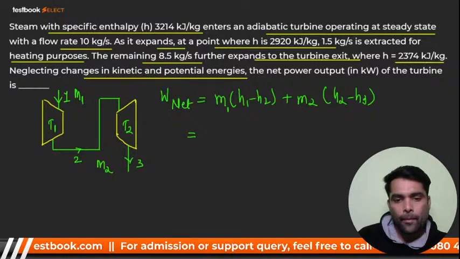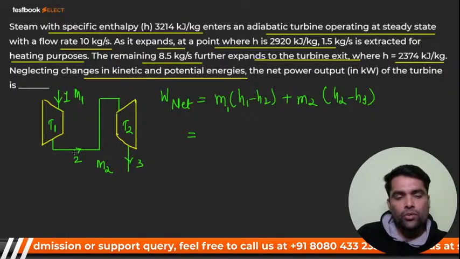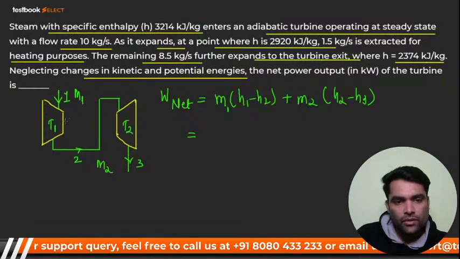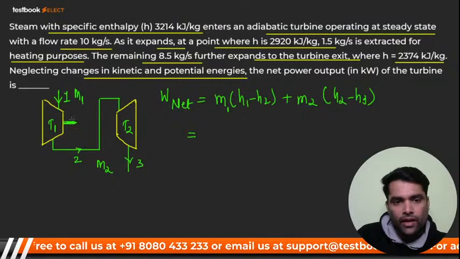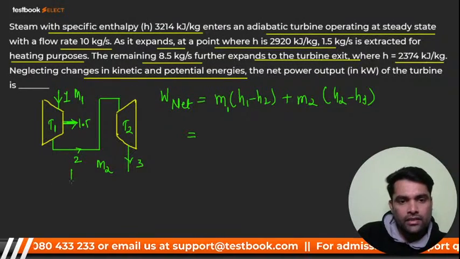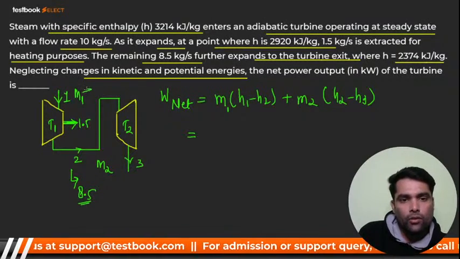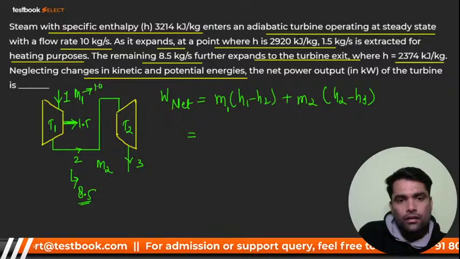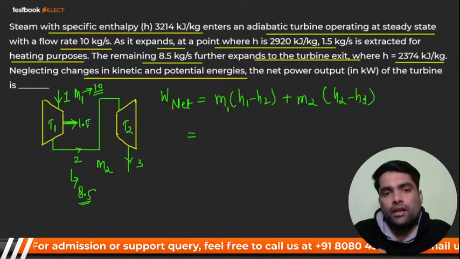अरे बच्चा आपने M2 तो हीटिंग पर्पस के लिए निकाल लिया, राइट ना? इसमें से कुछ चला भी गया है ना? There is something we have taken for heating purpose, and that is 1.5. So definitely this mass will be over here, that is 8.5 now. And here we have 10, right? And 1.5 that you have taken for heating purpose, right now.